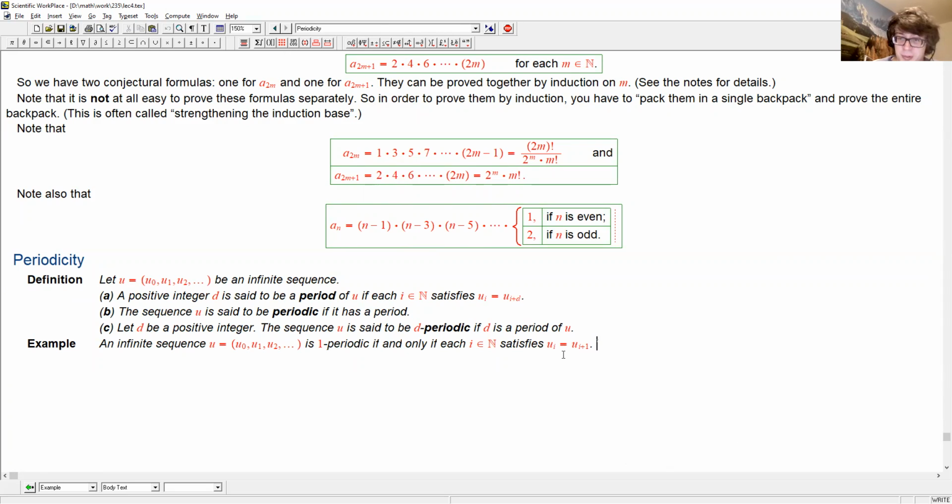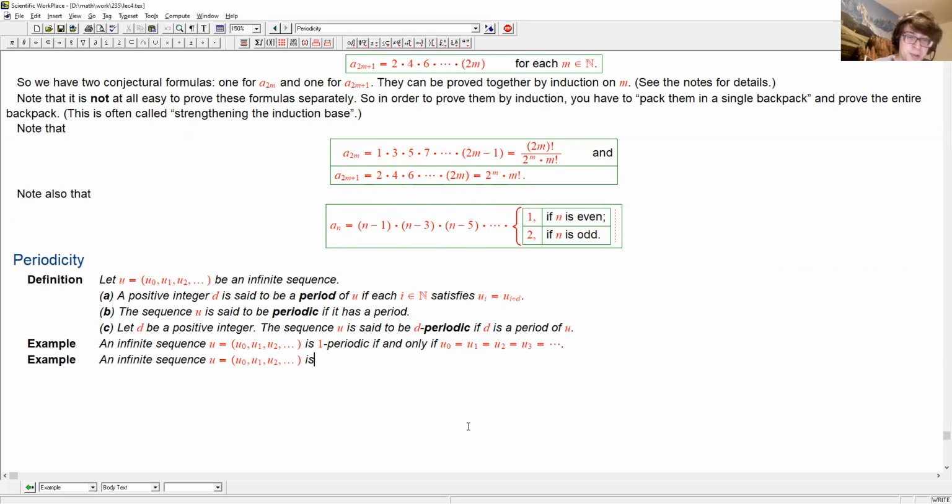So what does this mean? U0 is U1, U1 is U2, U2 is U3, and so on. So in other words, all the entries are equal. So one-periodic sequences just have the form A, A, A, and so on for some object A. That's not very interesting.